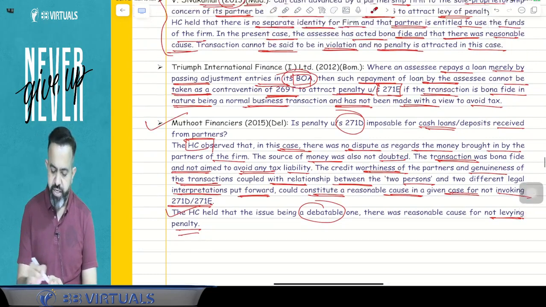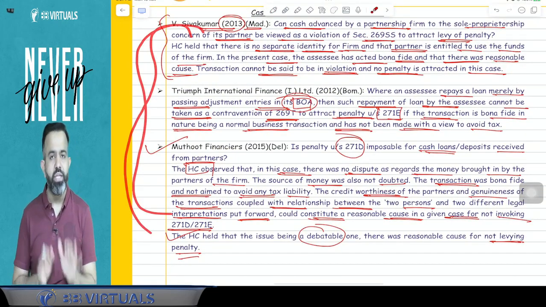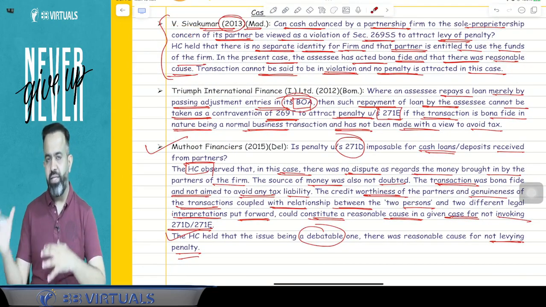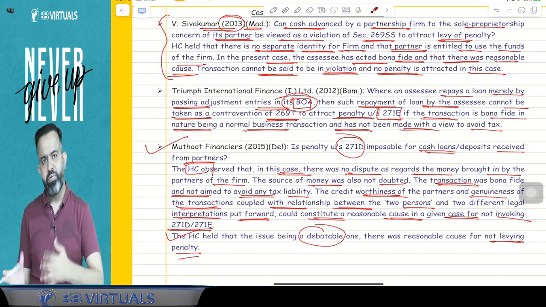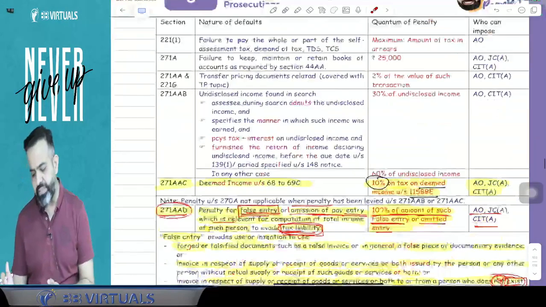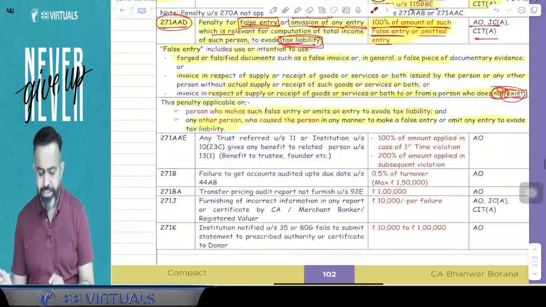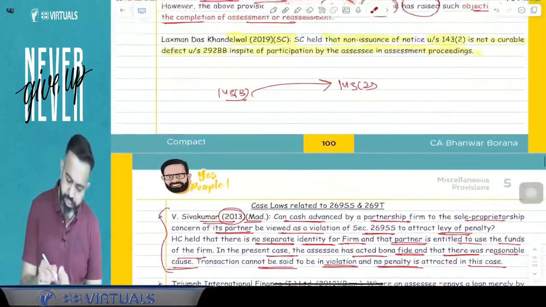So from the first case law and the last case law, you can conclude that if there is a bona fide loan given by the partner to the partnership firm or by the partnership firm to the partner, then guys, section 269SS or 269T is not applicable at all.